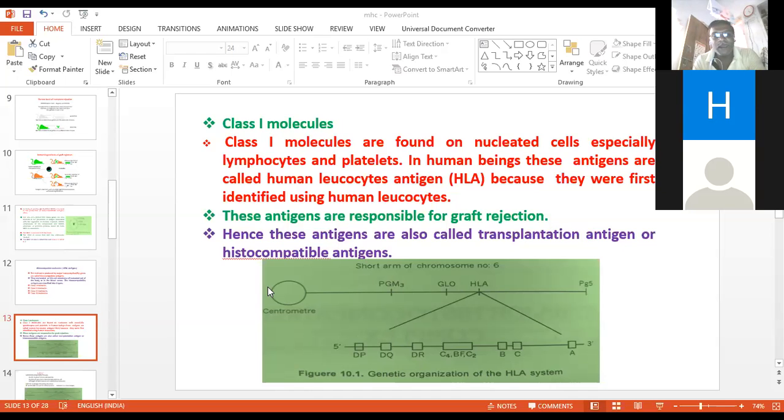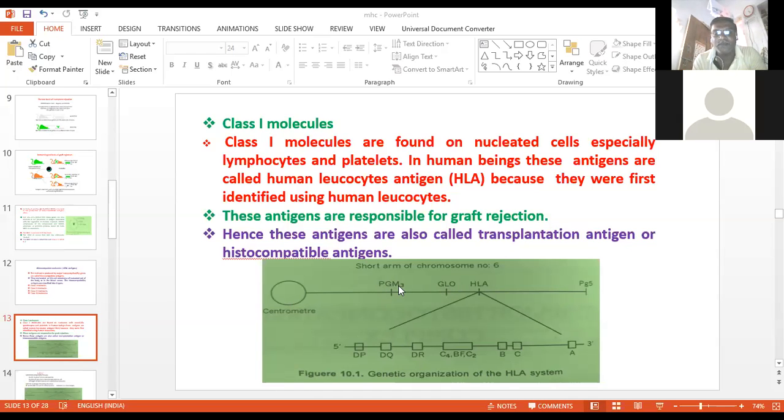Now, if you see the chromosome arm of chromosome 6 of the human being, it is just like this. A centromere is there. Apart from the centromere, at the extreme end there will be the PGM5, then the GLO, and then the PGM3. These are the regions or loci responsible for the release of certain kinds of enzymes. But in between the PGM5 and GLO, there is the presence of the human leukocyte antigen.